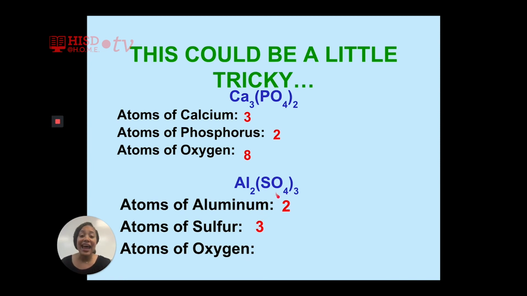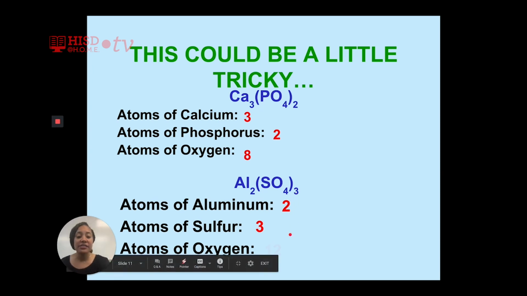And let's look at oxygen. Does oxygen, O, have a subscript behind it? Yes, it is 4. So we multiply the 4 times the subscript outside of the parentheses, which is 3. So 4 times 3 gives us 12 atoms of oxygen.